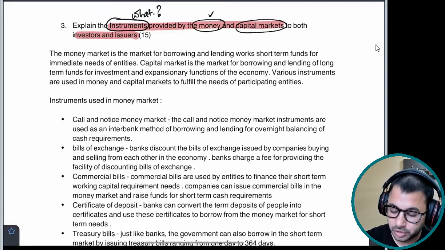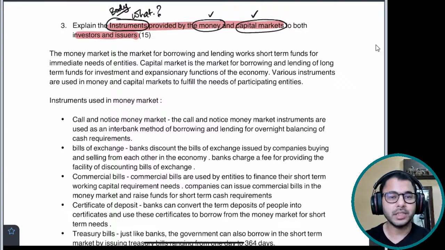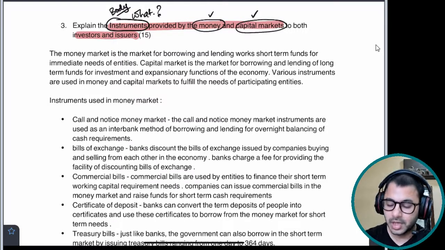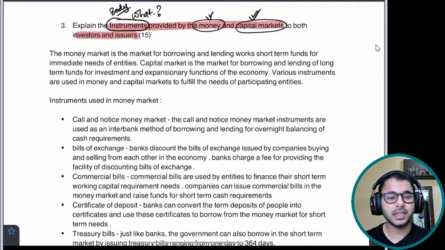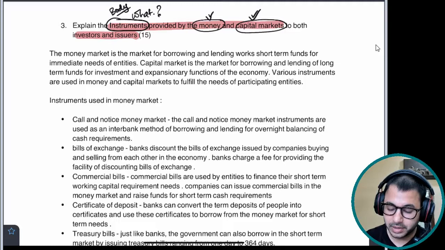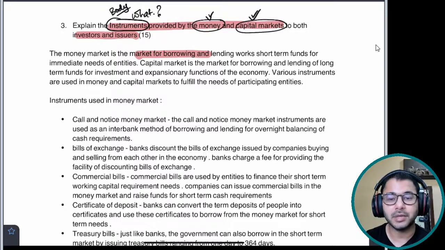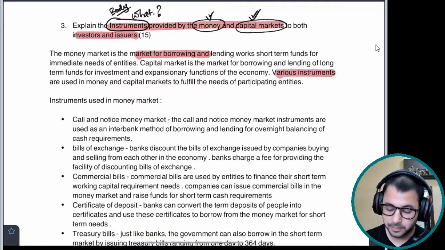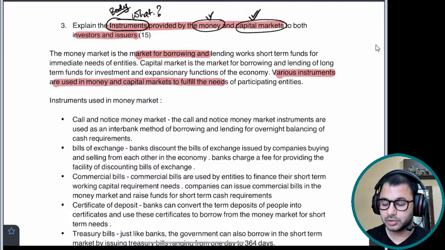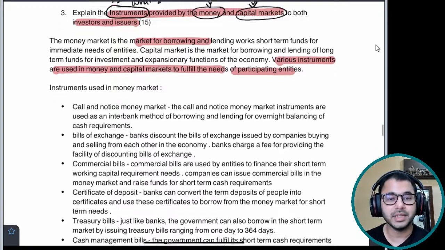I would rather focus on these two keywords, because instruments I will be writing in detail in the body, so there's no point introducing it in the introduction. I would rather focus on introducing money and capital markets in the introduction. That is what I've done here. Money market is the market for borrowing and lending for the short term. Capital market is the market for borrowing and lending of long-term funds for investment and expansionary functions of the economy. Various instruments are used in money and capital markets to fulfill the needs of participating entities.